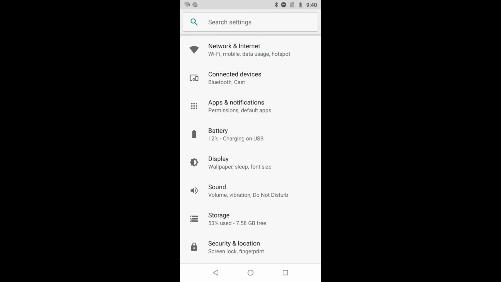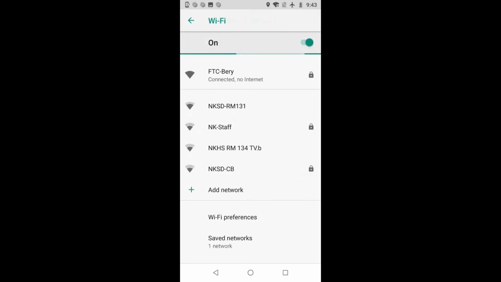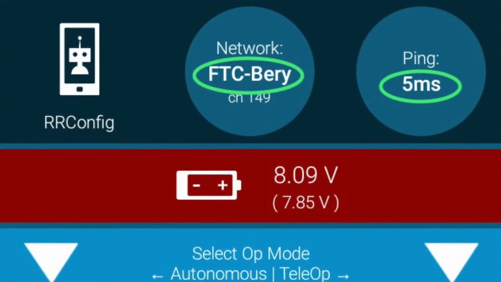Enable airplane mode, but make sure that Wi-Fi is still turned on. Under the Available Networks tab, you should be able to find and connect to the control hub. It should have a name starting with FTC or First. If prompted, the default password for the network is "password". Now, if you open the driver station app, the hub should be connected.